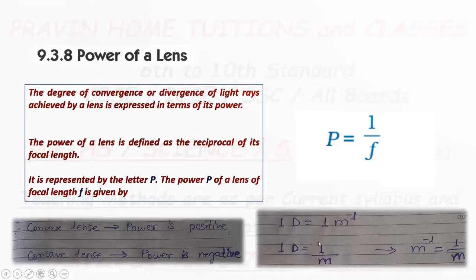So 1D is equal to 1 upon meter. Here I have put only units. Power unit dioptre is equal to 1 divided by focal length unit, meter. 1D is equal to 1 upon m. And in turn we can write 1D is equal to 1 into m raised to minus 1. So this is the case.